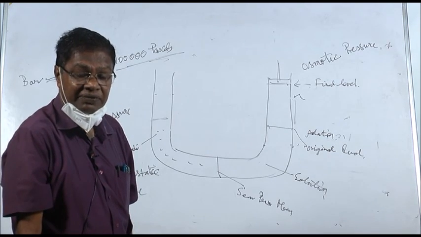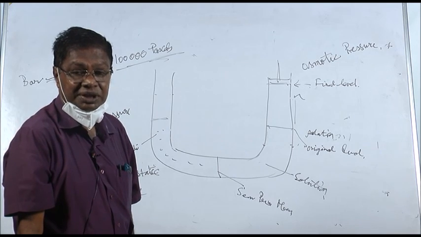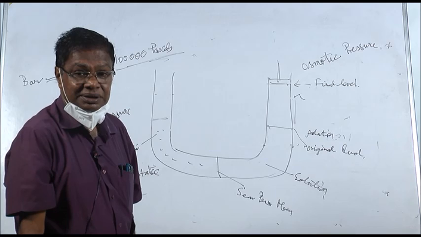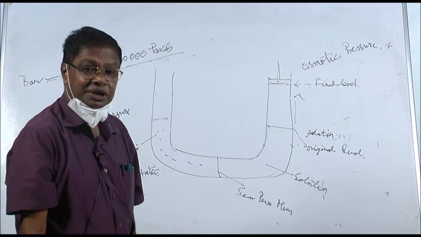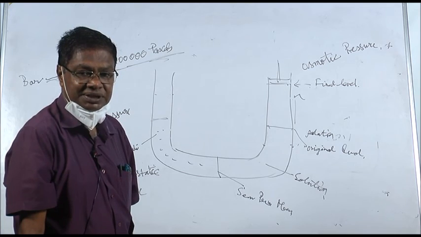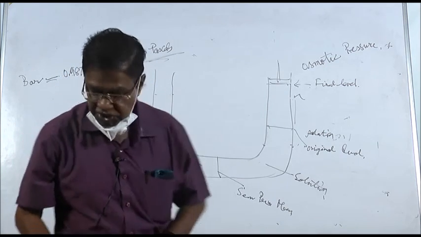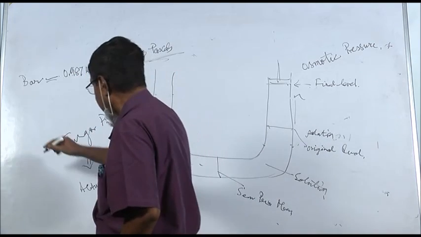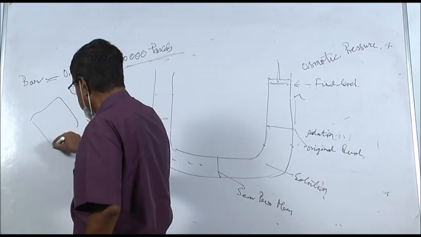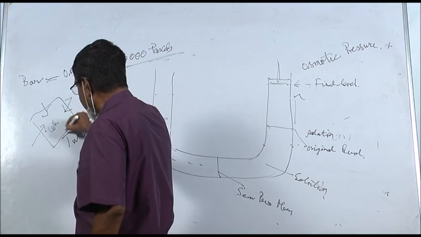So, how many have we discussed? Osmotic pressure and turgor pressure. Now, one more pressure we will discuss, that is wall pressure. Now, when water enters into a cell, this is the cell, water is entering into a cell,